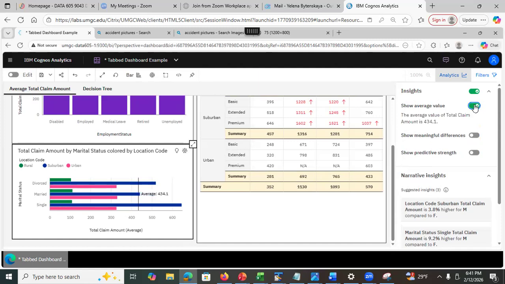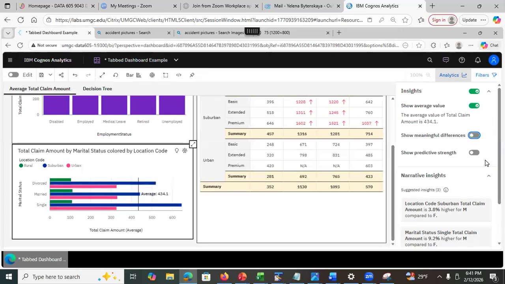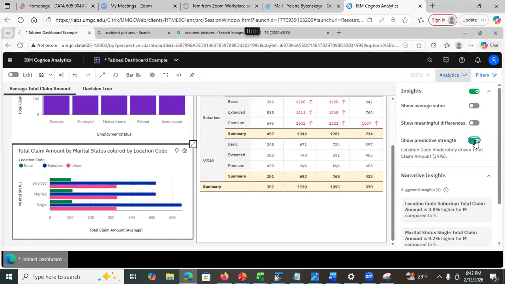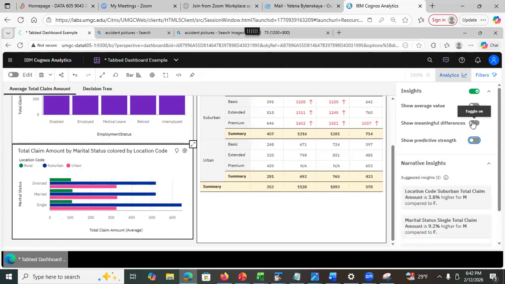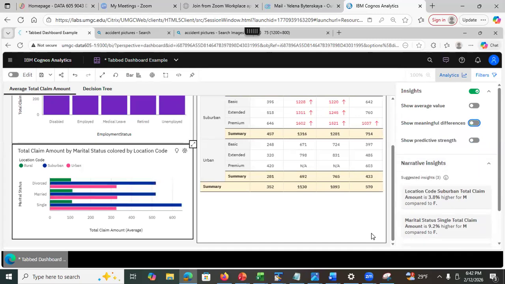If I click average, yes, it shows average. Oh, but now the color stayed. Huh. That's interesting. The color stayed now. Maybe because I was clicking on something by accident. Let's see. Or is it maybe meaningful difference? Okay, maybe I think meaningful difference is taking it off. Yeah, maybe. It was that one, yes. Because it was trying to show the difference. Average, it should not be doing it. But maybe when you do meaningful differences, then it's gonna do this. I mean, the color was still there. It was just not the fill color.